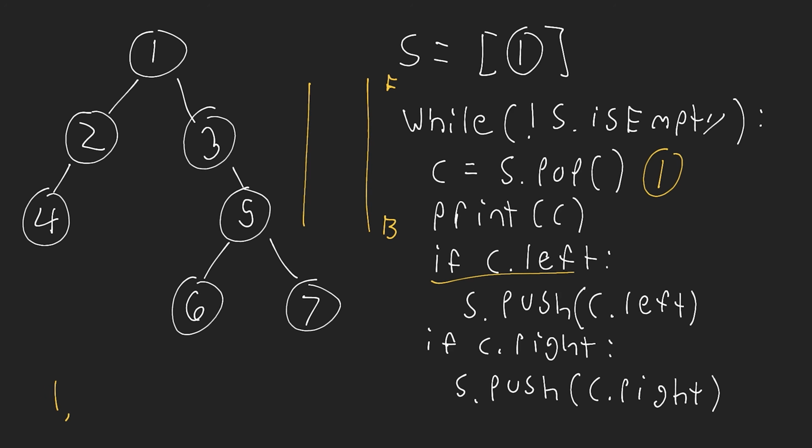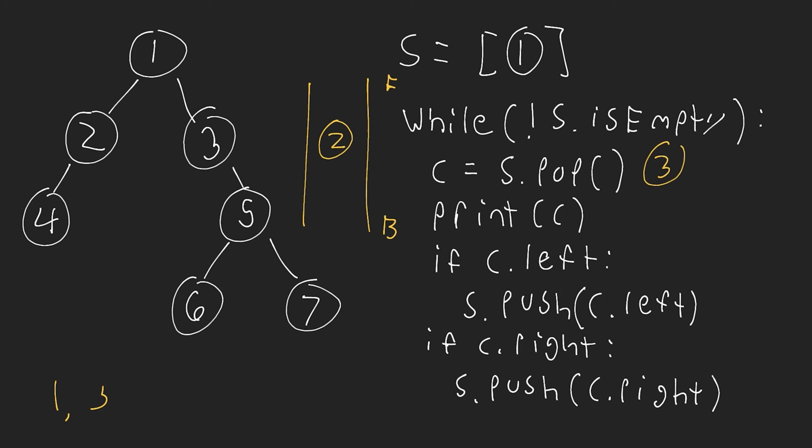Then we're going to check if it has a left or if it has a right. Okay, so if it has a left, we're going to push this onto the stack. So in this case, we can see that we do have a left. So we push a 2. Let me just put it right here onto the stack, okay? And then we check if we have a right, and then we push that onto the stack. Now, all of the operations we're doing from the front of the stack here, so that means I'm going to be pushing my right node on to the top of the stack. Okay, so now those elements have been added. Now we need to pop from the stack. So we're going to pop 3 off, right? Because we're using a stack, not a queue, so we're popping from the front.